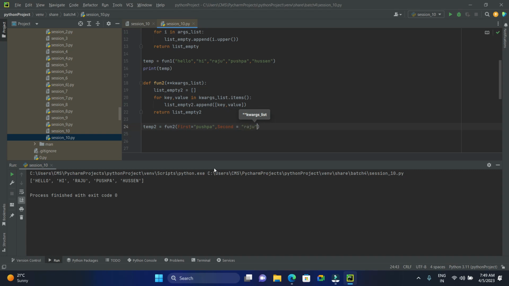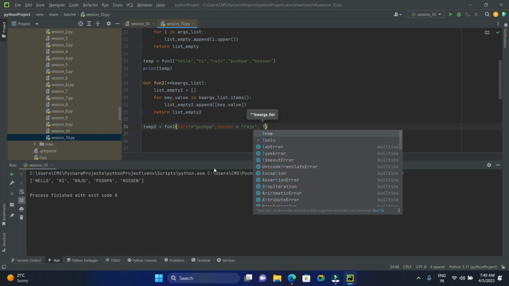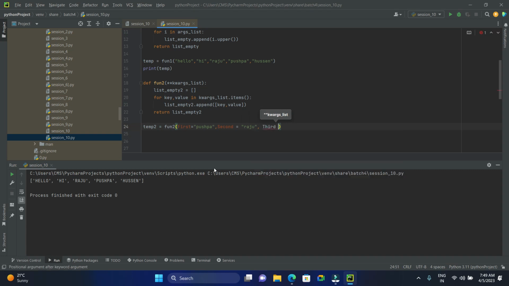Now see, now I want to print my object. What is that object? Temporary 2. So let me run this. See, you forget about this because this is the output of the first program. The second, see here, the first one, first Pushpa, second Raju, third Hussein. So this got printed.